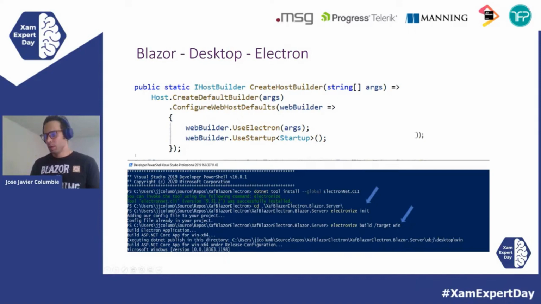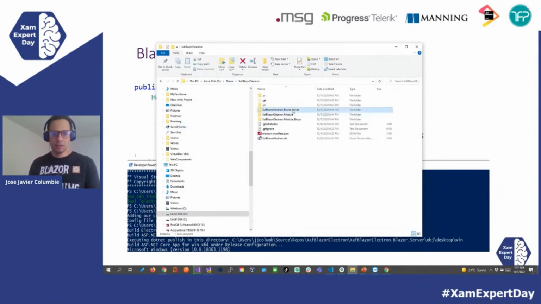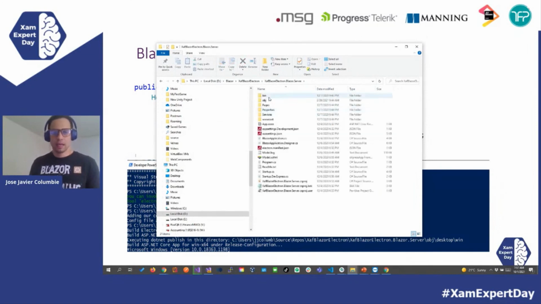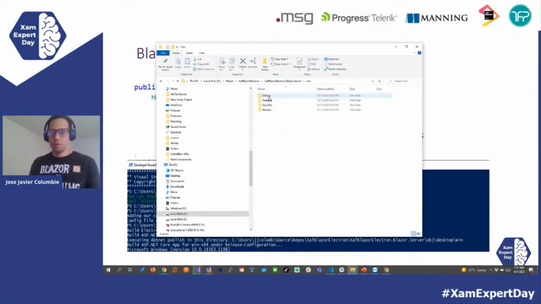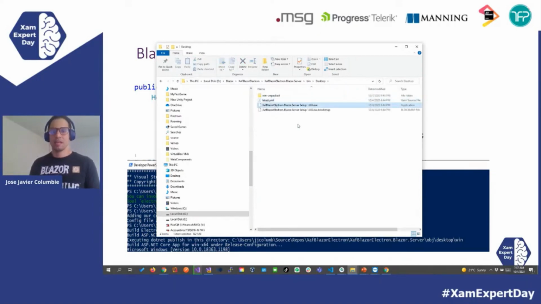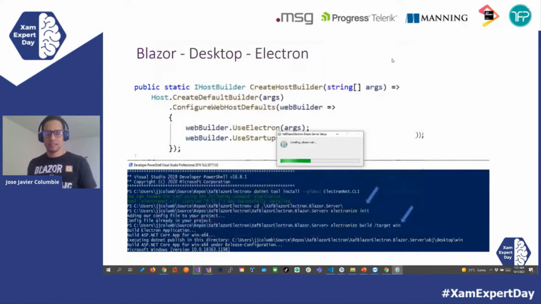So let's open an example that I have right here. This is a Blazor server application that I already did, so we don't waste the time, where I already compiled it, and it will be only for Windows, because I would have to set up the Mac and Linux. But pretty much right here we have the executable file that it created after compiling, and if I run this, you see it was installing. It's installing our application, and you will see our Blazor server application running as a desktop application, that has more capability than the PWA that we showed before.